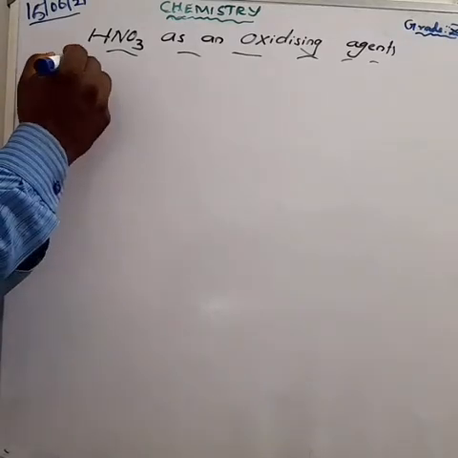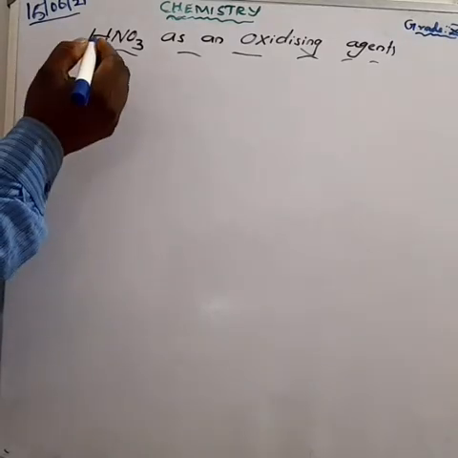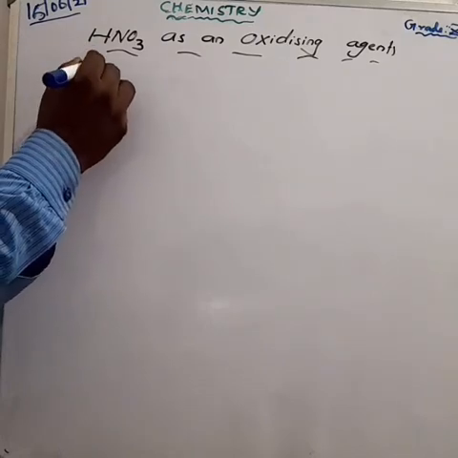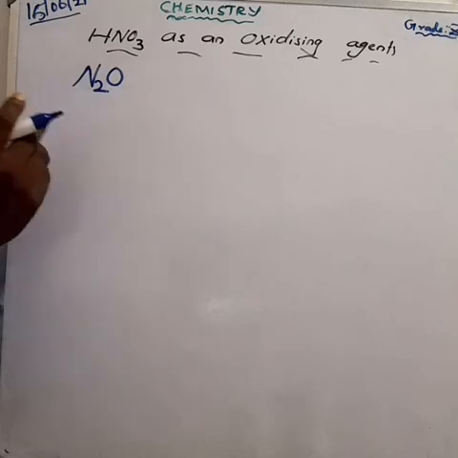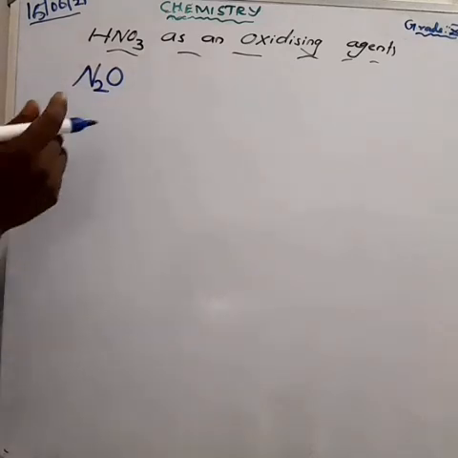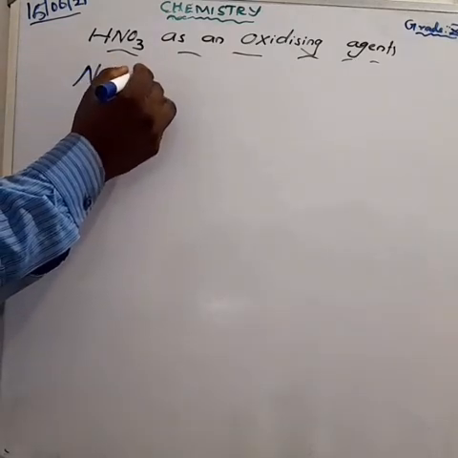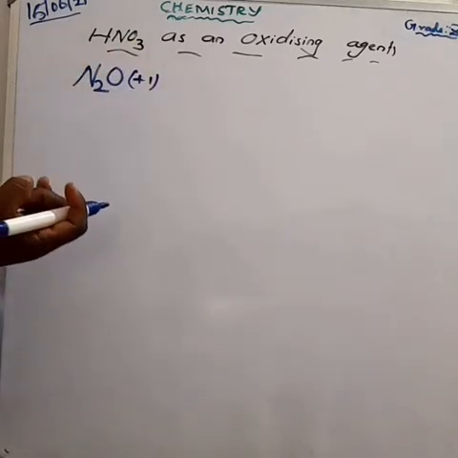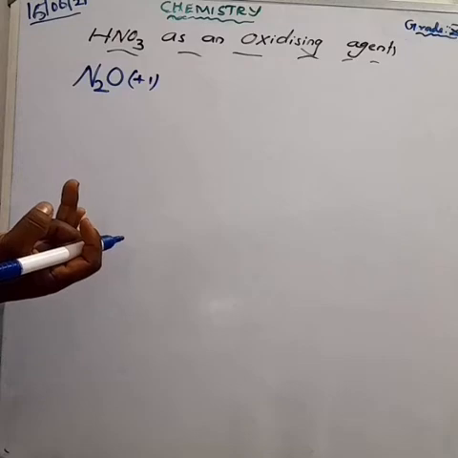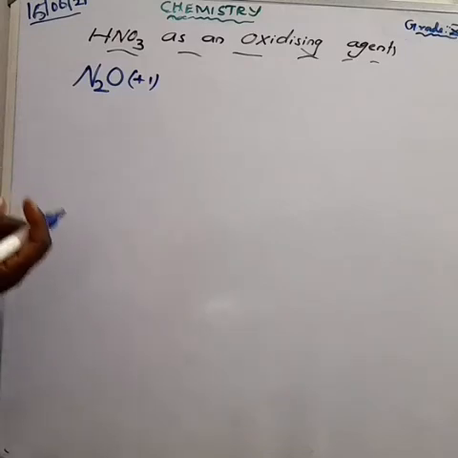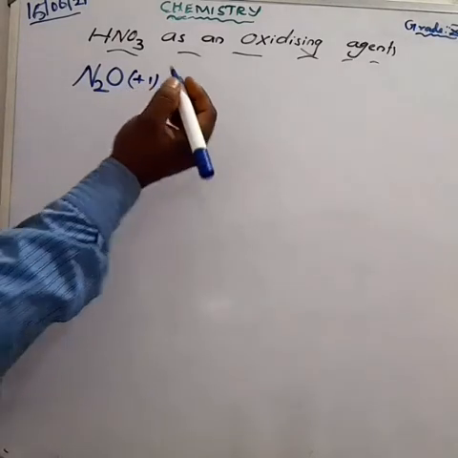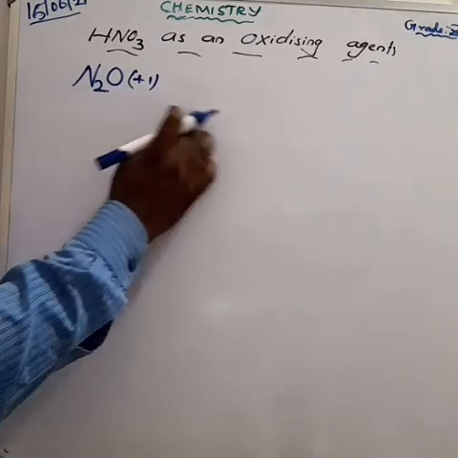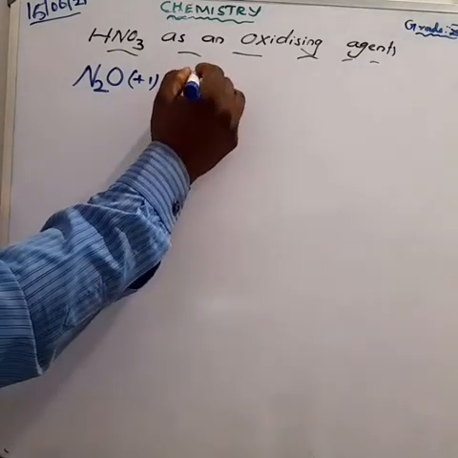Nitrogen oxide. What is the formula of nitrogen oxide? Sorry, nitrous oxide. What is the formula of nitrous oxide? N2O. N2O is the formula of nitrous oxide. We know the oxidation state is +1, we just found that. Then physical properties. What are the physical properties? Colorless gas and neutral gas. And how can you prepare this gas? It is one of the laughing gases. All of you know that. Laughing gas. How can you prepare it? From ammonium nitrate.